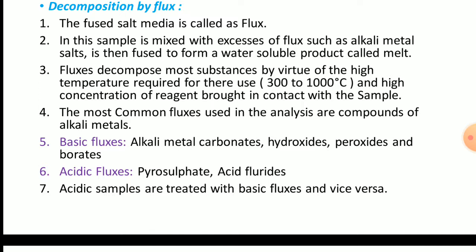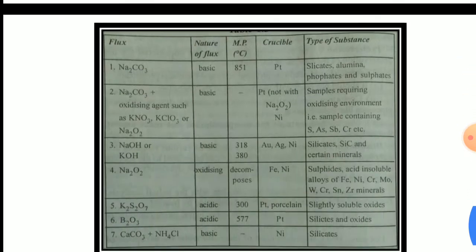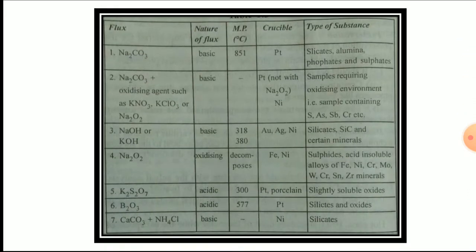The most common fluxes and their properties are summarized in this table. See the table: the first column is the flux, then the nature of the flux, melting point, crucible, and type of substance. The first flux is sodium carbonate. This is a base, so its nature is basic flux.